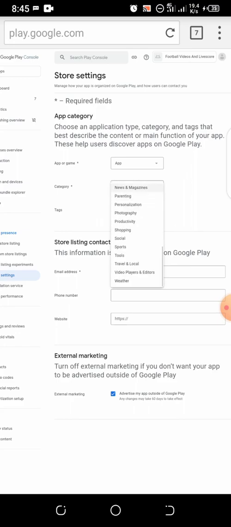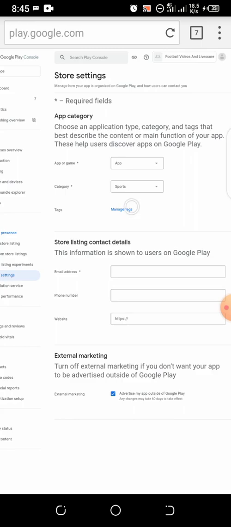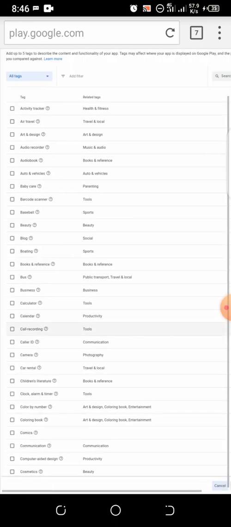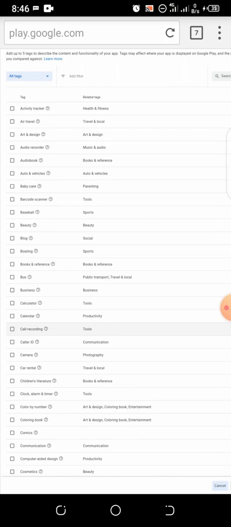Category, it should be sports. Okay, weather, video player, travel, sports. You can see sports there. All right, so manage tags. For sports, what are the tags that we are going to be using? Inside the app we have baseball there.